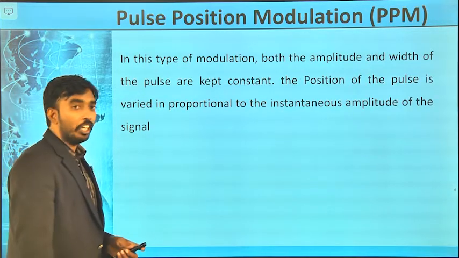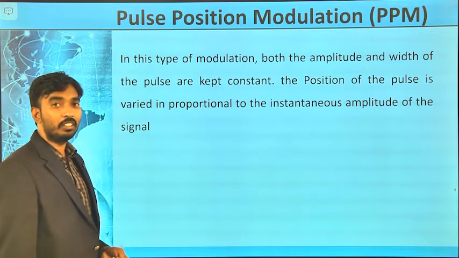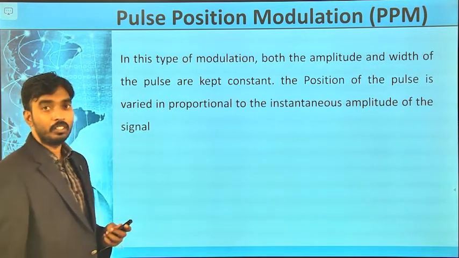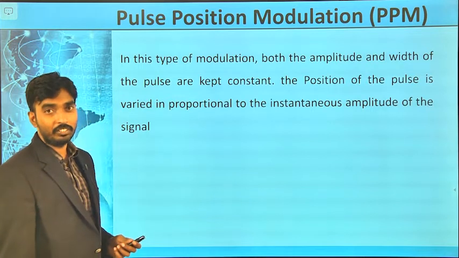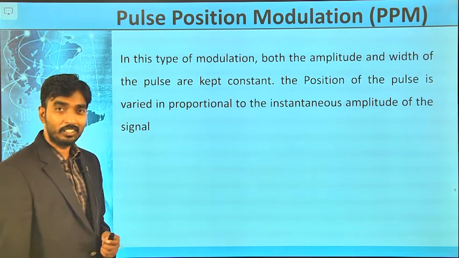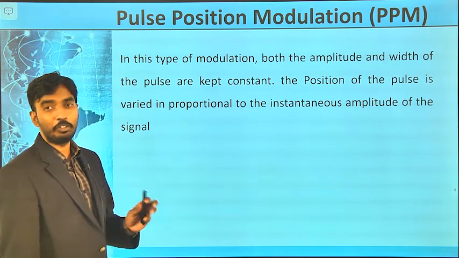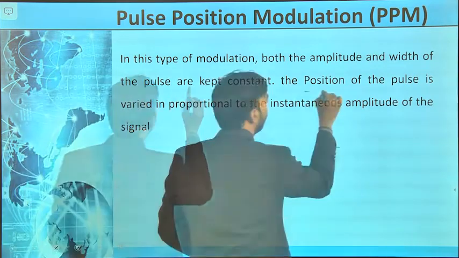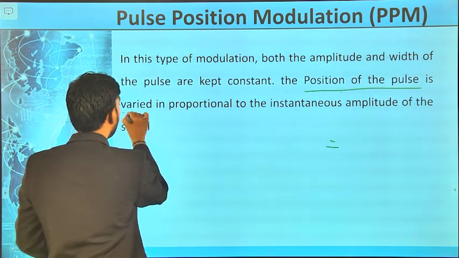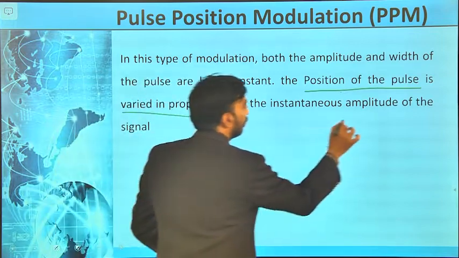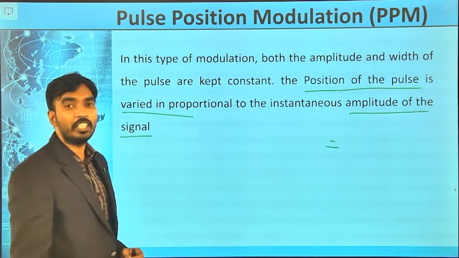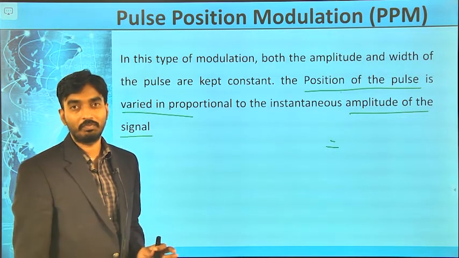And the final modulation scheme we are going to discuss in analog pulse modulation techniques is pulse position modulation. You know pretty well the definition. The position of the pulse is varied with respect to the amplitude of the message signal, that is it. The position of the pulse is varied with respect to the instantaneous values of the message signal.